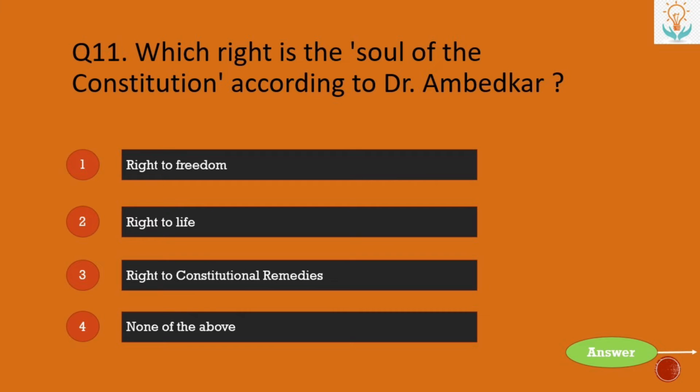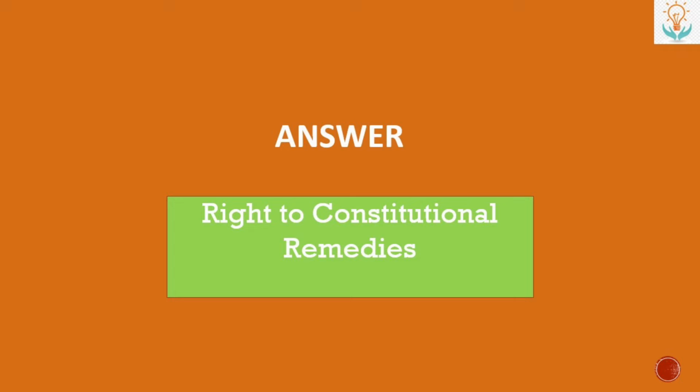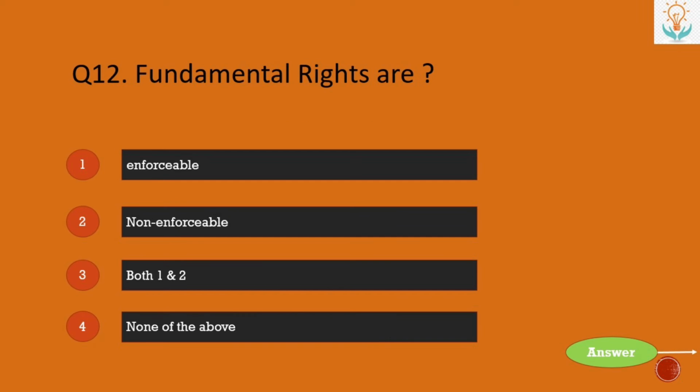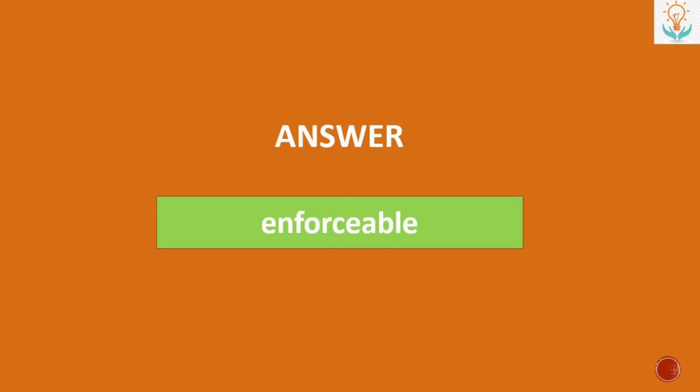Next, which right is the soul of the Constitution according to Dr. B.R. Ambedkar? Number 1 right to freedom, second right to life, third right to constitutional remedies, or fourth none of the above? So the answer is right to constitutional remedies. Next, fundamental rights are number 1 enforceable, number 2 non-enforceable, number 3 both 1 and 2 are correct, or number 4 none of the above? So the answer is fundamental rights are enforceable.